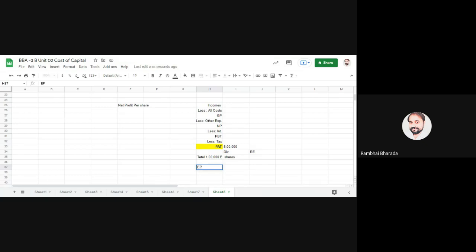So here earning per share, EPS, is equal to PAT divided by number of shares. You will get 5 lakh divided by 1 lakh. So if you have one share of that particular company, you will get an earning of ₹5. This 5 is clear for everyone?